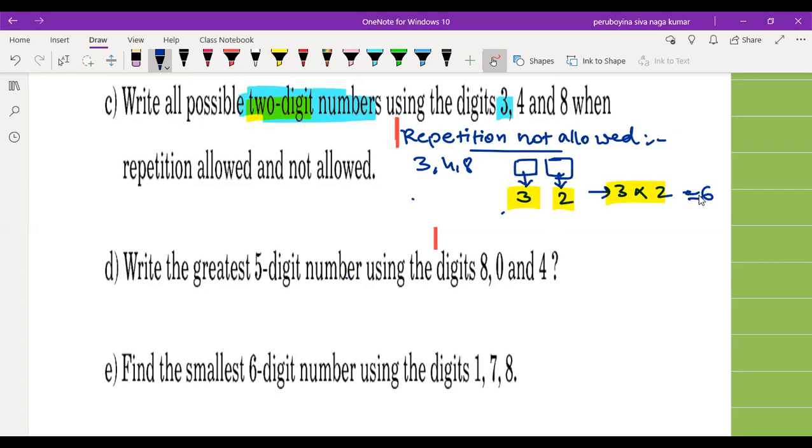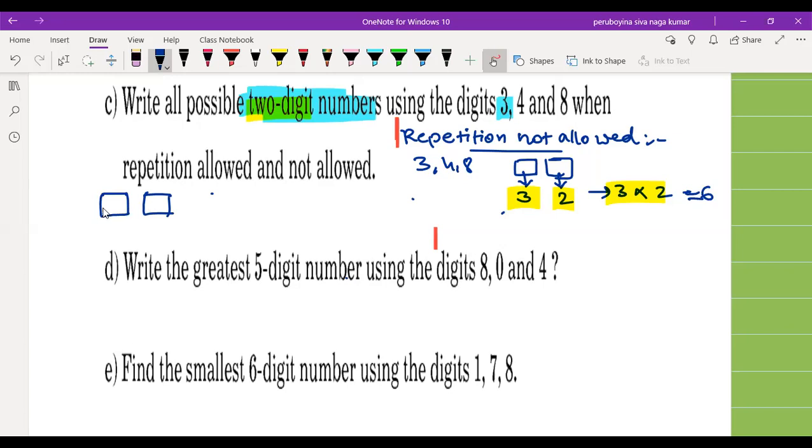Why 2 here, after the 3 in the second box? Because let us make a trial to understand this concept. The 2 boxes look like this, and what is your lucky number among these 3 digits? Either 3 or 4 or 8.